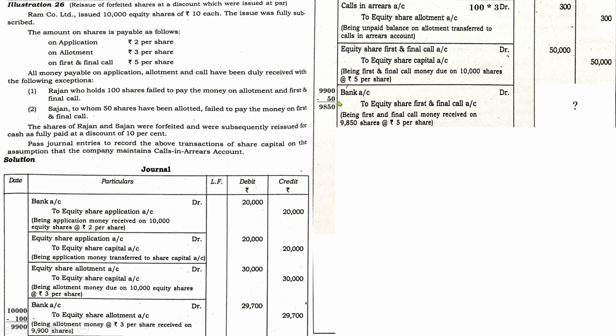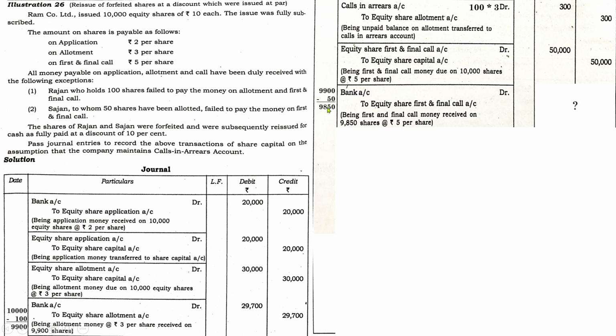So don't go directly deduct this 50. 50 means Sarjan's amount, 50 shares on 10,000. Or you can go directly like that, 9,900 minus 50. Or you can go directly as 10,000 minus 150. That's up to your discretion, but you have to be very careful. Don't do any careless mistakes. Here 9,900 out of 10,000, 9,900 is only taken because already 100 shares worth of shares are already cancelled, or the company is not going to receive anything. So the remaining 9,900 minus Sarjan's 50 shares.